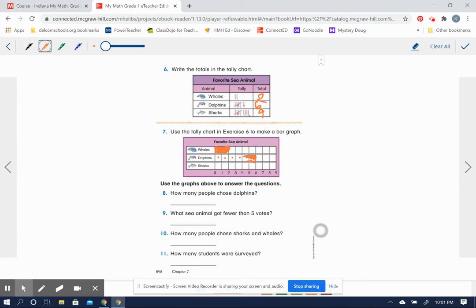And remember, we want to have a sharp edge here at the end of our bar, don't we? And then the last one on the sharks, we need 9. Well, here's a 9 at the end here, so we know that our bar needs to come all the way to the end here. Or we could have counted the boxes. Either way.